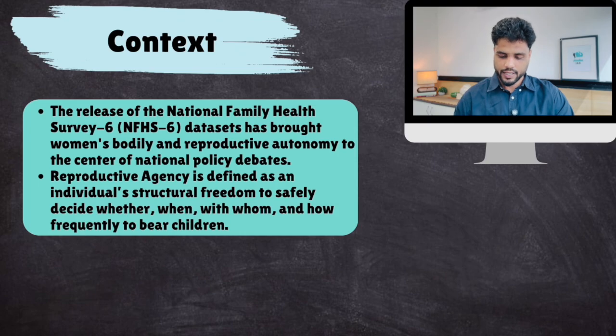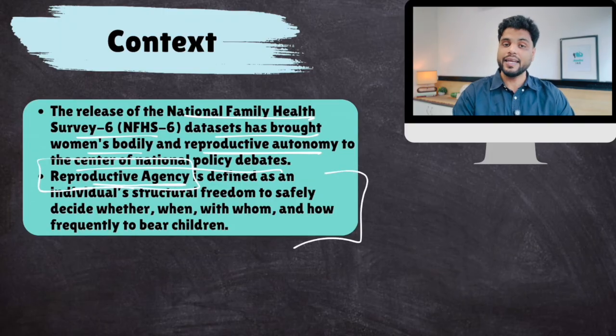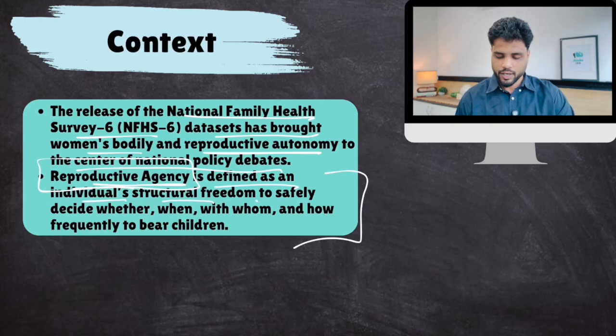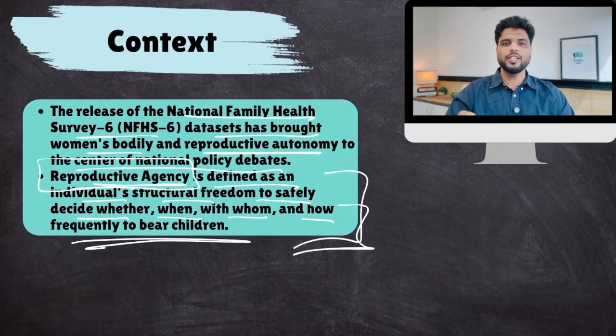Now, what is the context? The release of National Family Health Survey 6 datasets has brought women's bodily and reproductive autonomy to the center of national policy debates. Reproductive agency. What is the definition of reproductive agency? This definition would come in really handy when you practice mains answers. It is defined as an individual's structural freedom to safely decide whether, when, with whom, and how frequently to bear children. Okay, and this is something that has traditionally been not the domain of a female. Family takes a call on these things, which is really wrong.